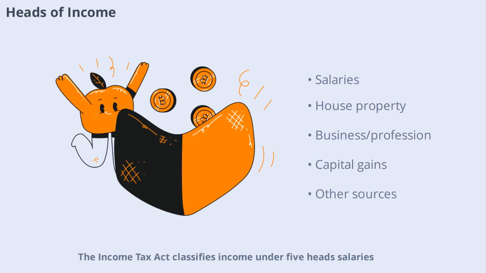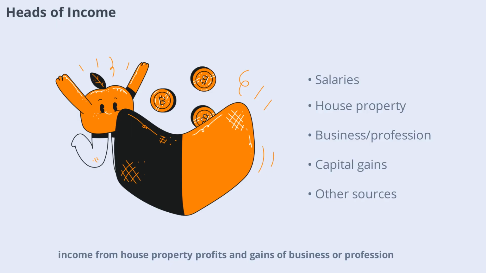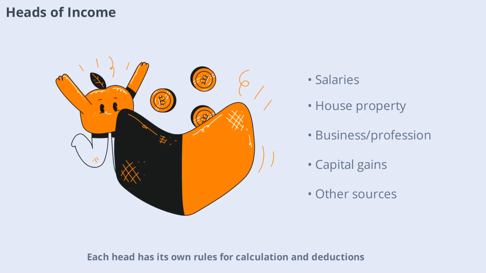The Income Tax Act classifies income under 5 heads: salaries, income from house property, profits and gains of business or profession, capital gains, and income from other sources. Each head has its own rules for calculation and deductions. Understanding these categories helps you organize your finances and file your tax returns accurately.